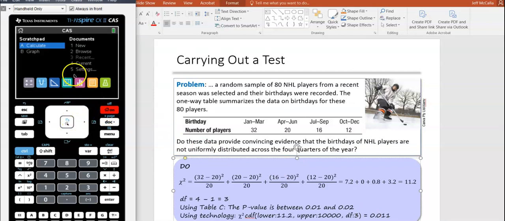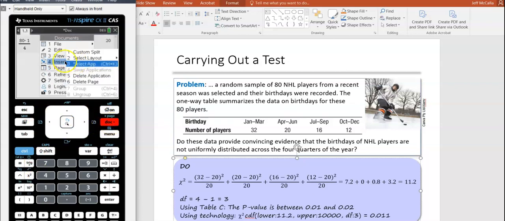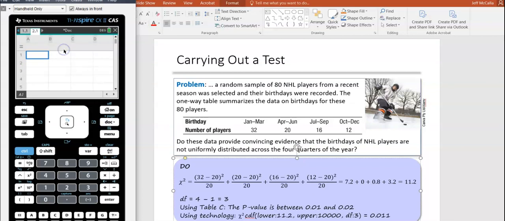If you do this in your calculator, what you have to do, and I would highly recommend, let's say you've got some stuff here, you can hit the doc key, go to insert problem. Sometimes it's nice to do that. So then if you have previous stuff, it's not going to affect your variables.